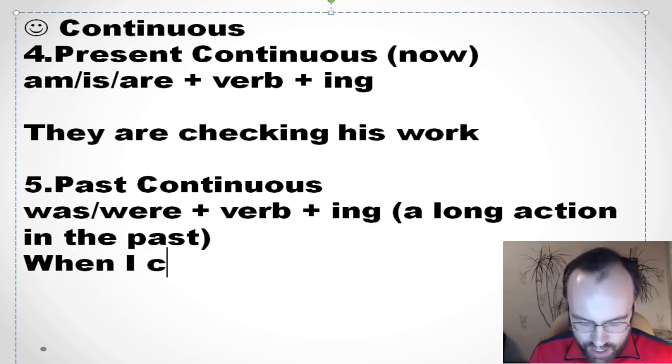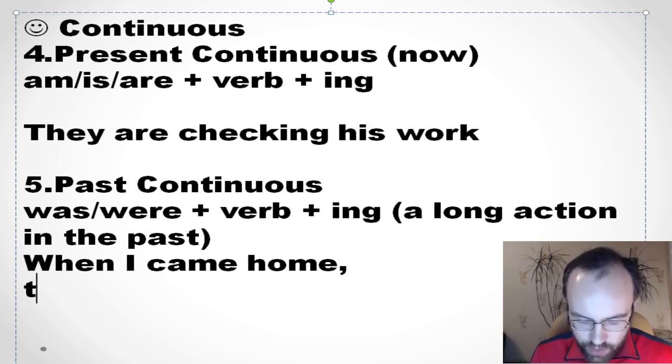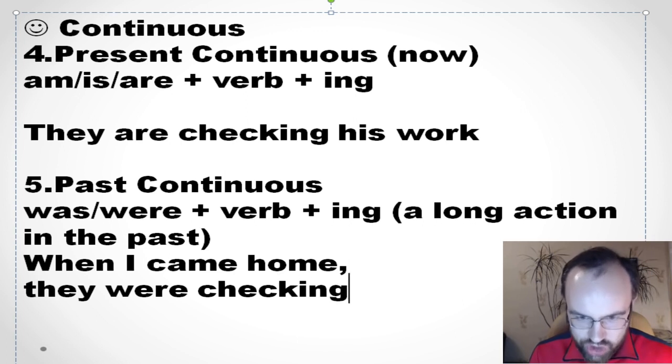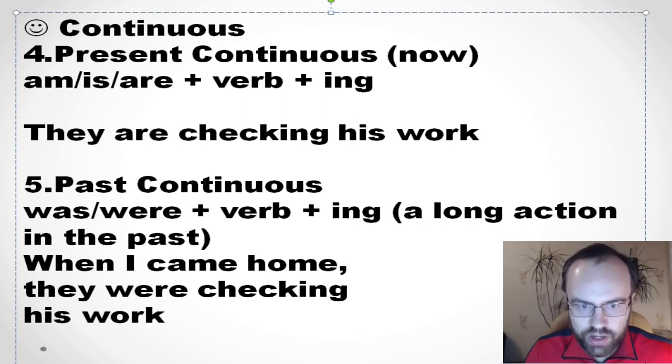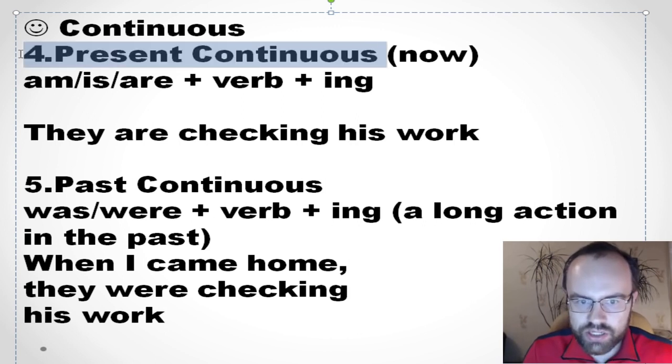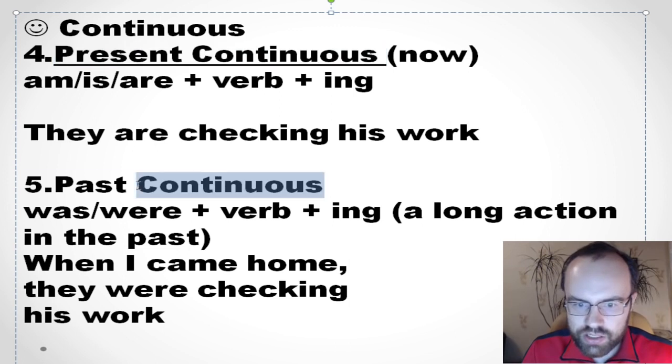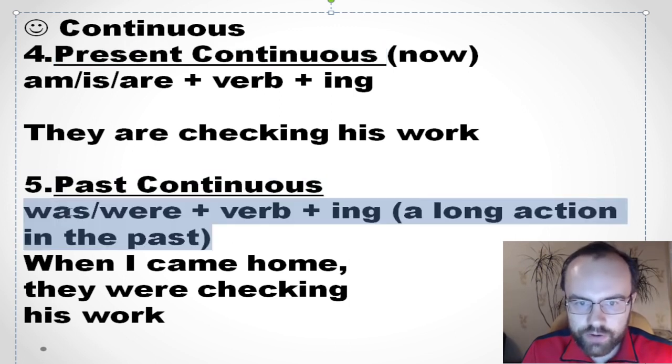So when I came home, they were checking his work. So you see, present continuous for things which are happening now, past continuous for long actions in the past, was or were plus verb plus ing.